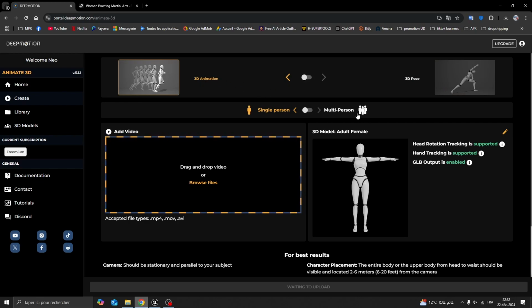So you select 3D animation. Here you select if you are 1 or 2. I say 2 because this is what you can do with the free plan on the software. But if you are going to pay a subscription, you can select multi-person.